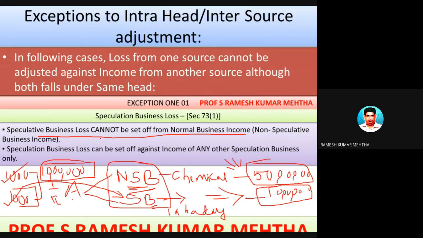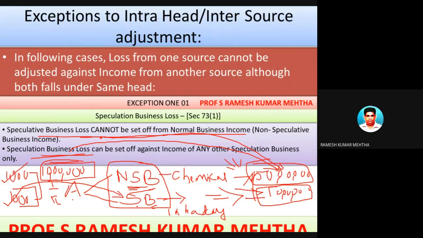Now, what does the rule say? The speculative business loss cannot be set off against normal business. This speculative business loss of 10 lakh rupees cannot be set off against the non-speculative or normal business income. Number two, the speculative business loss can be set off against speculative business profit only. What does it mean?